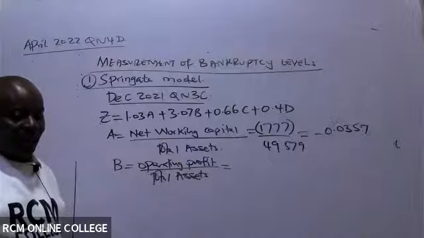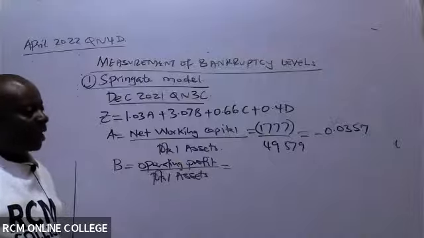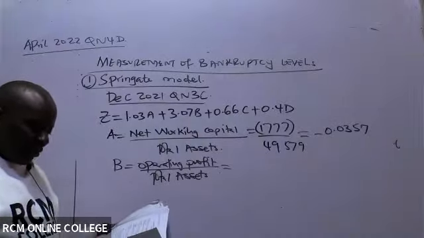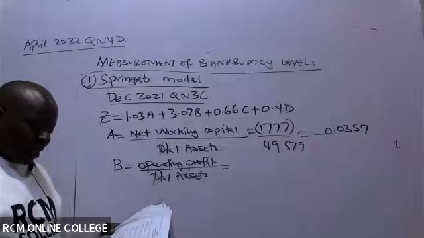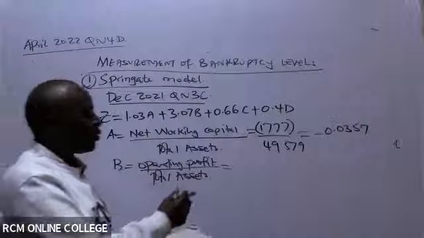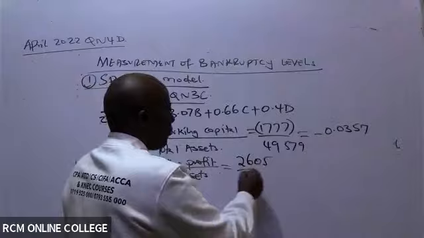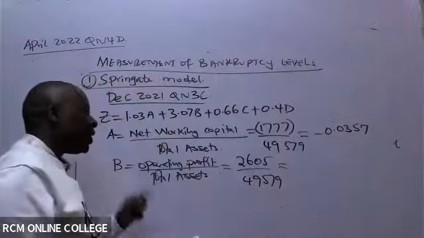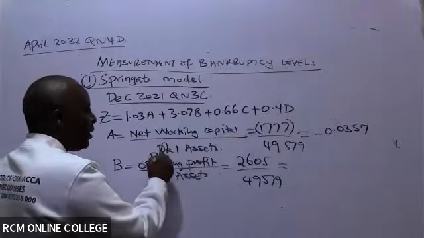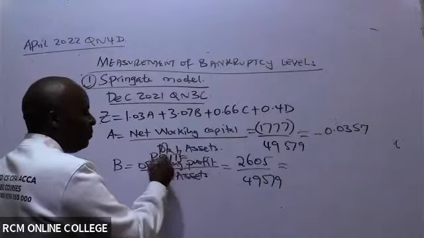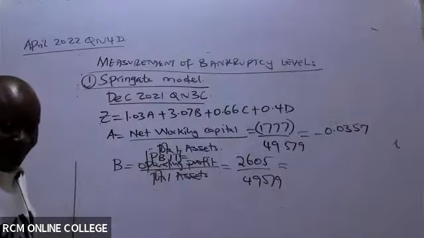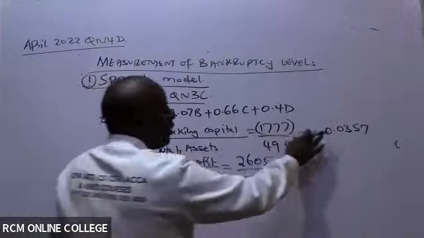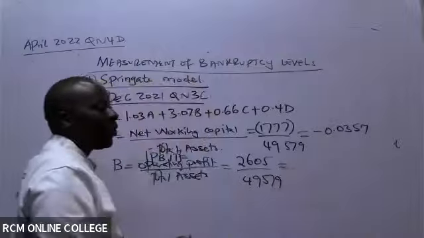So operating profit is the same as profit before interest and tax, PBIT. It is the earnings before interest and taxes, 2605 over 49,579. Please never forget, anytime you see operating profit, it is the same as PBIT. Don't ignore the negative sign. It has to be there. It's part of the game. You can see even in mine, maybe it's not very clear, but it's there. We can't ignore it.